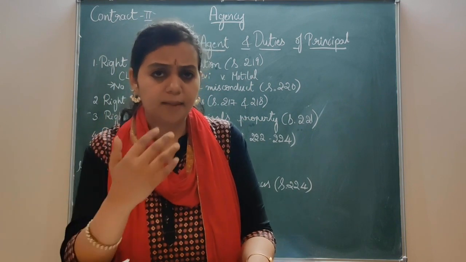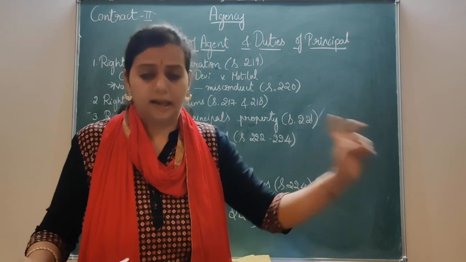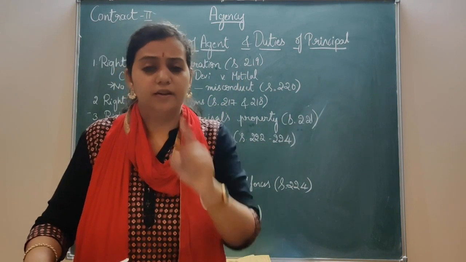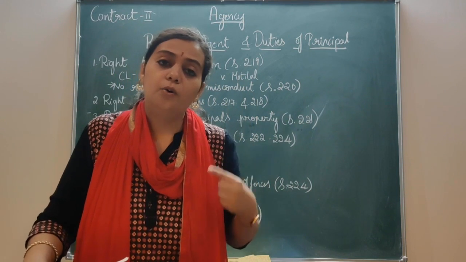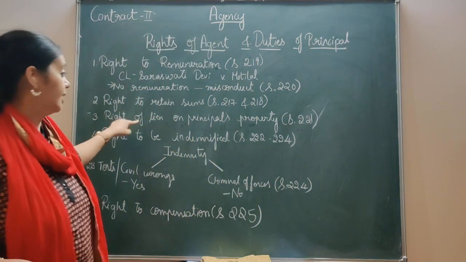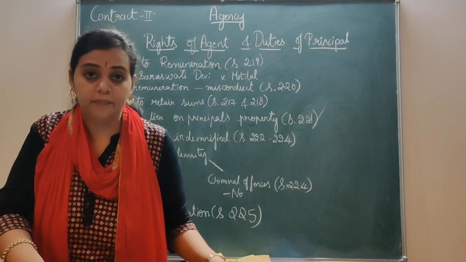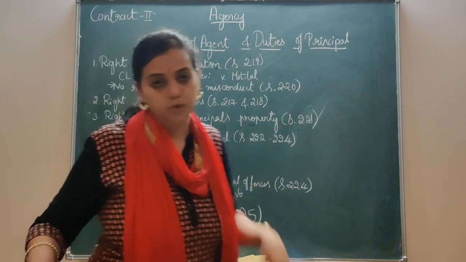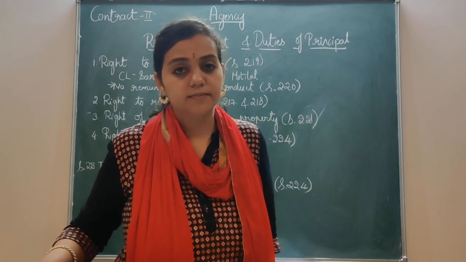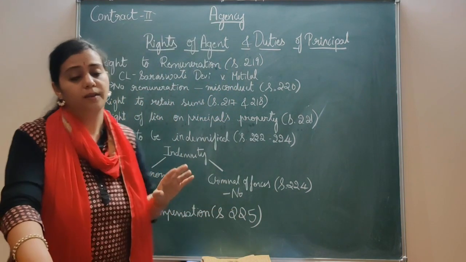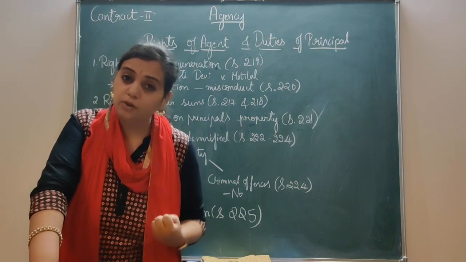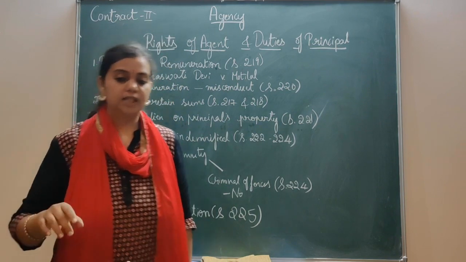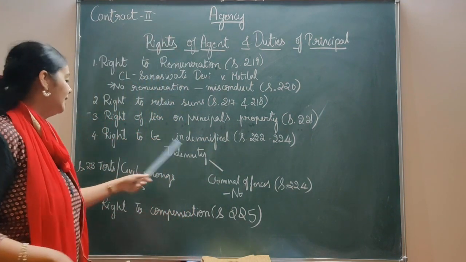The agent says that yes, I'm okay at the time of entering the agreement, the contract between the principal and the agent for the agency relationship. If the agent says that no, I don't want to exercise any right of lien on the principal's property in case of dues, then it comes to an end. Clear with this? So right of lien means the agent can retain the goods till his dues are cleared. That's all. The next one is the right to be indemnified.